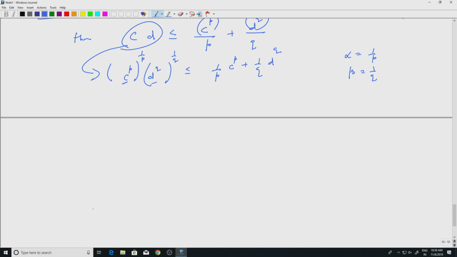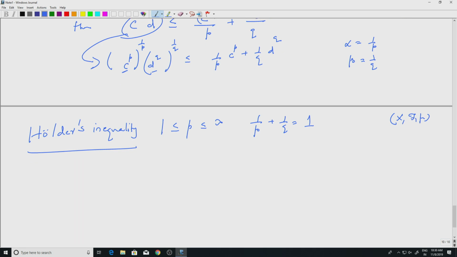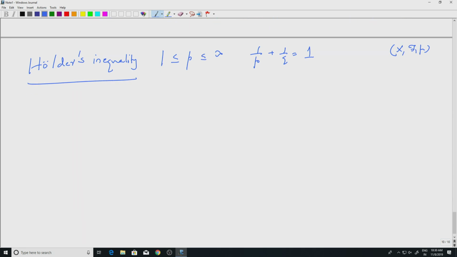We will use this in the following inequality. It is called Holder's inequality. You have seen some cases of this, which is the Cauchy-Schwarz inequality. Holder's inequality is a generalization of Cauchy-Schwarz. You take P between 1 and infinity and Q to be the conjugate exponent, so 1 by P plus 1 by Q equal to 1. Of course, we have this space x, f, mu always. We have a measure space with a positive measure and we are looking at the LP space on that space.